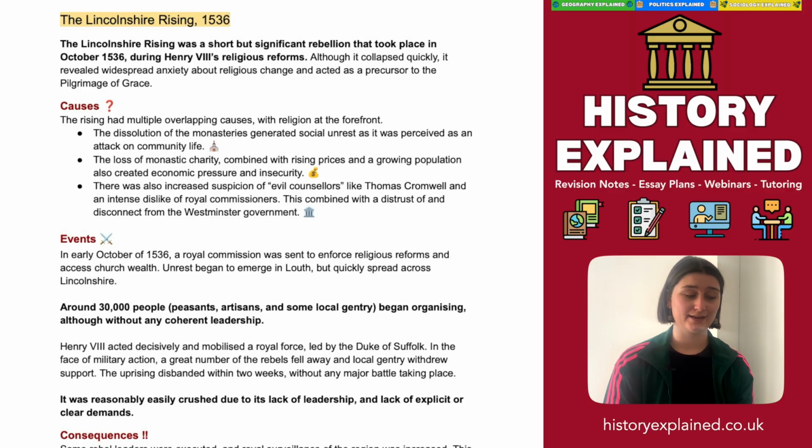Henry VIII acted decisively and mobilised royal forces, sending in the Duke of Suffolk. In the face of military action, a great number of the rebels simply fell away, and local gentry withdrew support. The uprising ultimately disbanded in 2 weeks with no major battles. Arguably, it was reasonably easily crushed because the rebellion lacked leadership and explicit or clear demands.